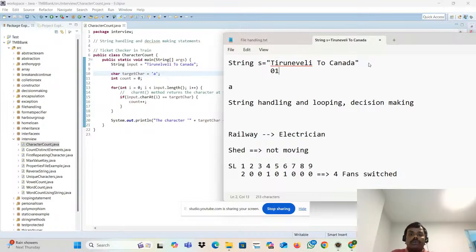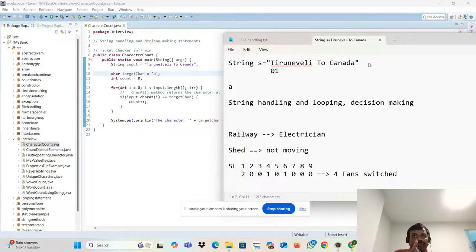So what you have to do? My character is 'A'. I want to compare it in the string. How to get the particular character, the particular T, actually? Because I want to compare it. 'A' is here because the interviewer said he can give only the input. What is the input? The interviewer will give "Tirunelveli to Canada". 'A', how many times is it repeating? That is the question he will ask. You have to write the program. How to write the program?